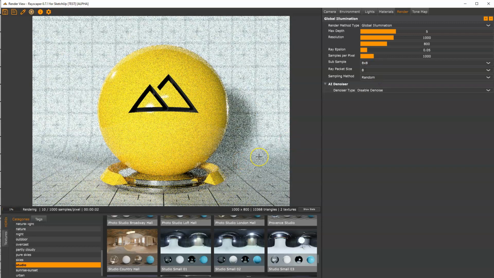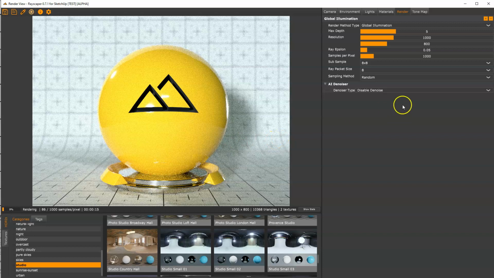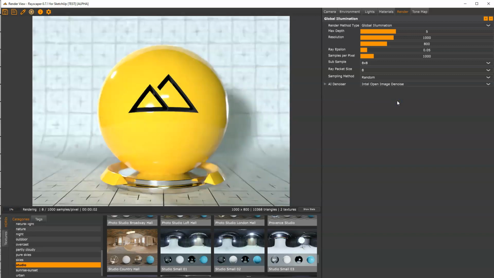So in between changes, if you want to make it more interactive, Rayscaper will subsample the image, so at least you have a quicker preview. But for now, let's just put it back to Open Image Denoise.